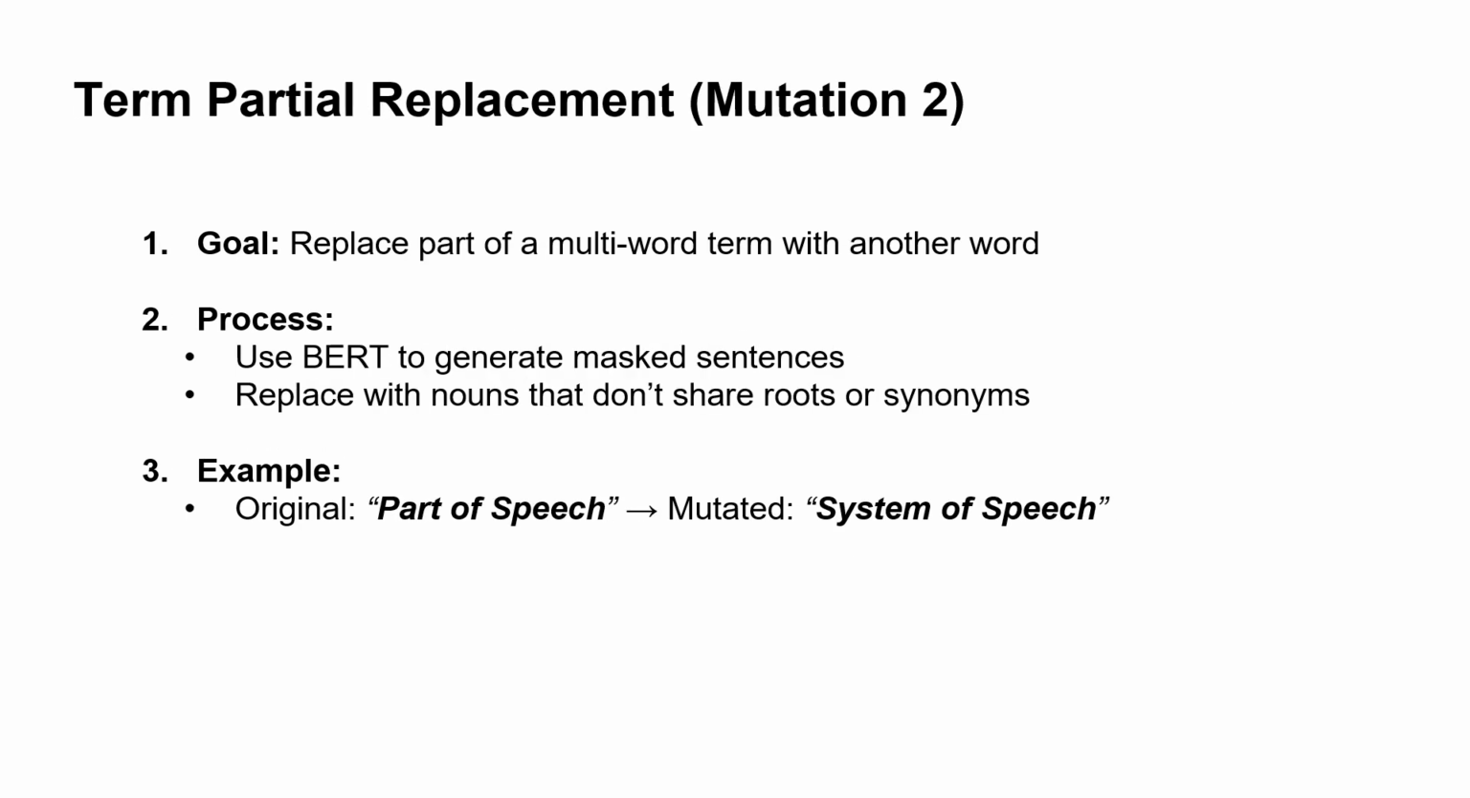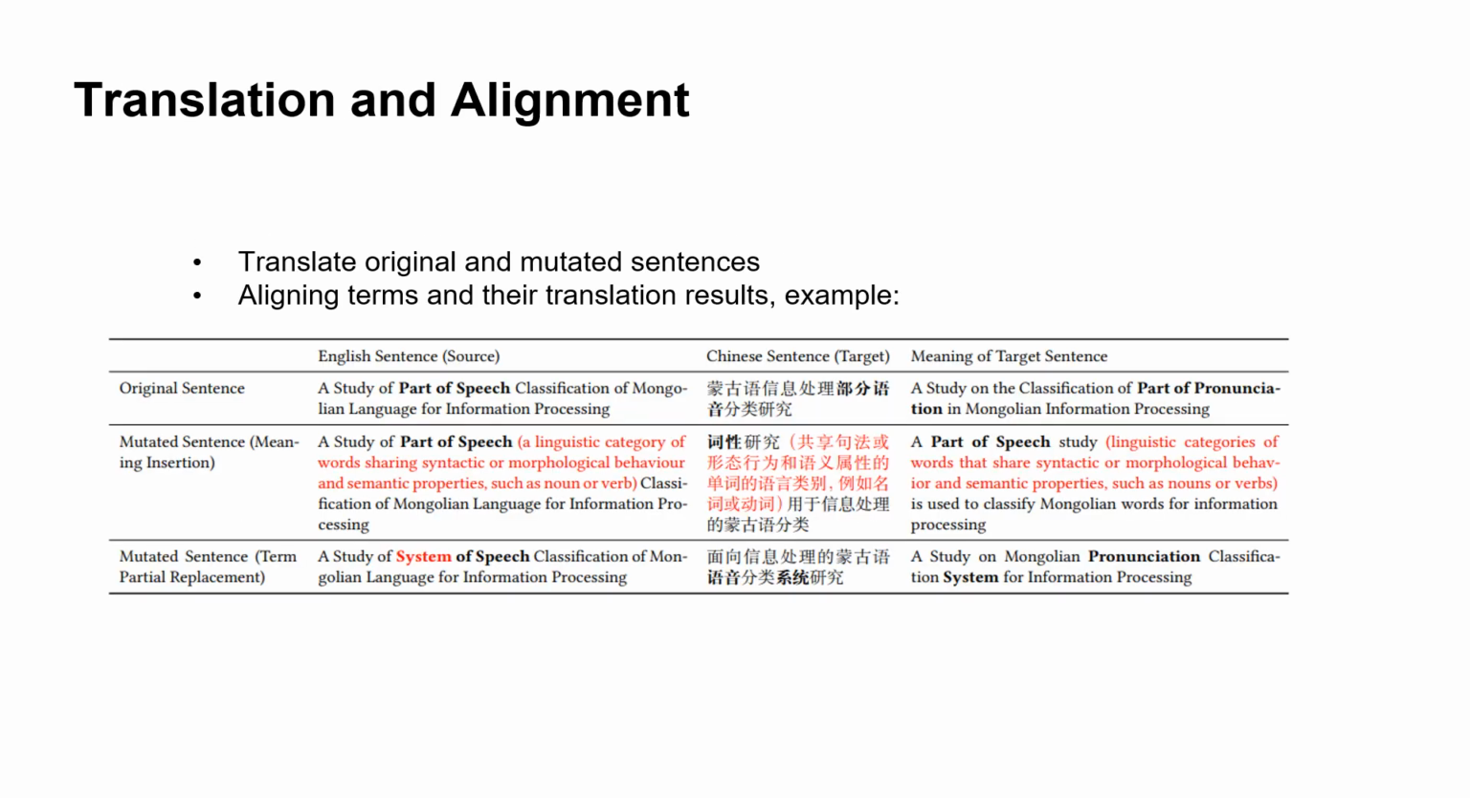Next, we explore mutation 2, term partial replacement. The goal here is to replace part of a multi-word term with a different word. We adopt the BGE model to generate masked sentences, replacing specific terms with nouns that lack shared roots or synonyms. For example, the phrase "part of speech" is transformed into "system of speech." After completing the two types of mutations, we translate the original sentences and the two kinds of mutated sentences.